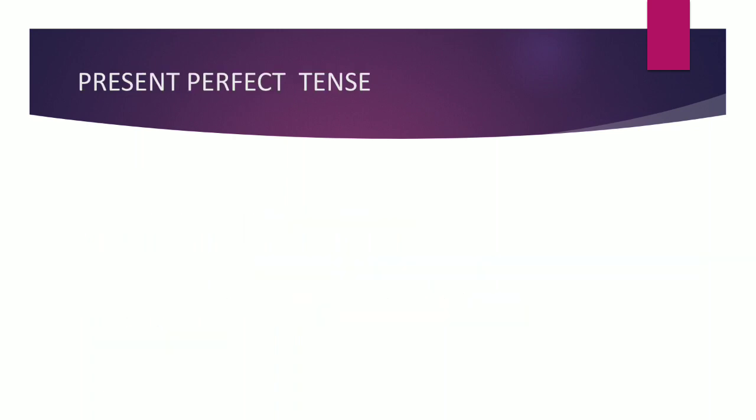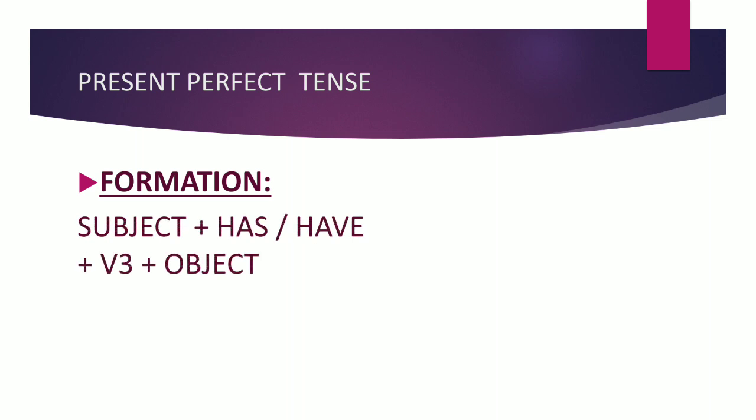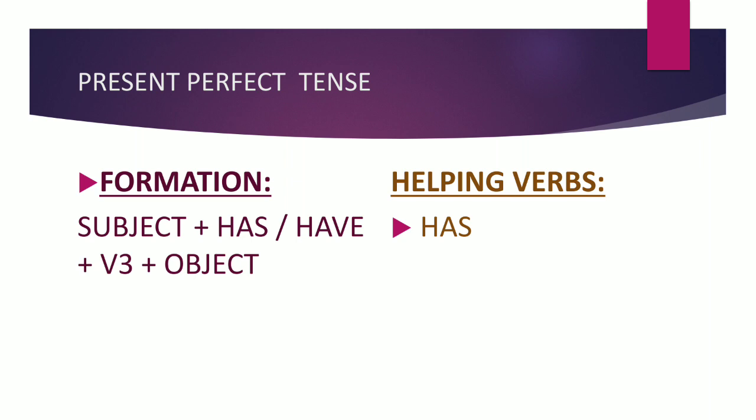So the next tense is present perfect. Okay, so perfect tells about the complete activity, right? Continuous means something is going on, but perfect is used for completed activities. And for the formation, we have to use the helping verbs has or have. So subject plus has or have plus the verb's third form. With has or have, we have to use the verb's third form all the time. Remember, with has or have, we have to use the verb's third form. Okay, so the helping verbs are has or have.